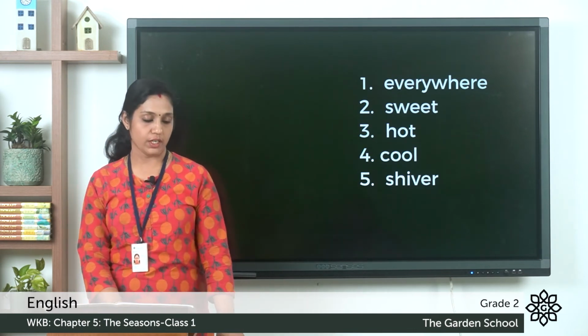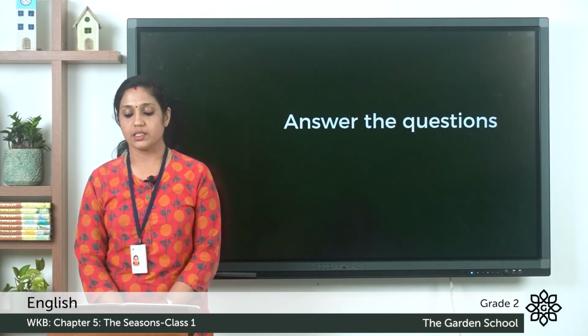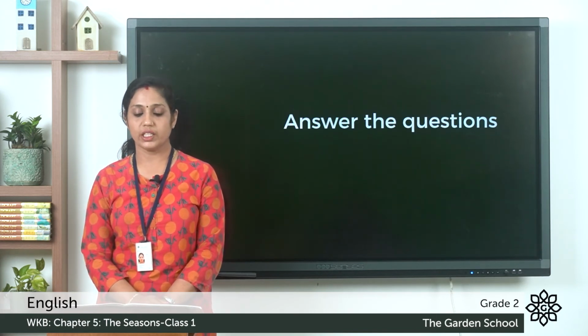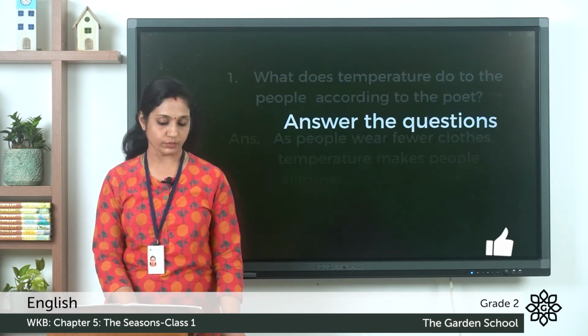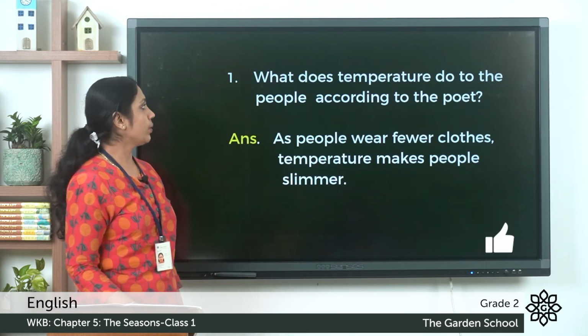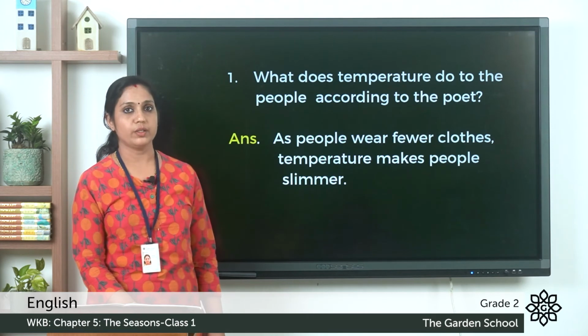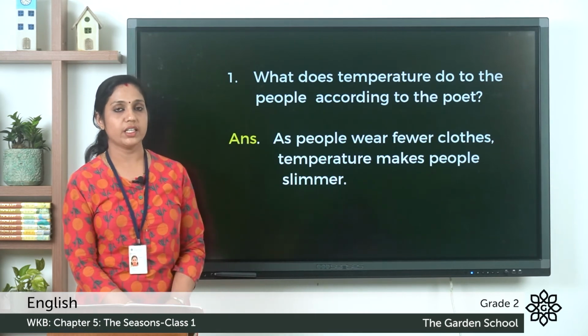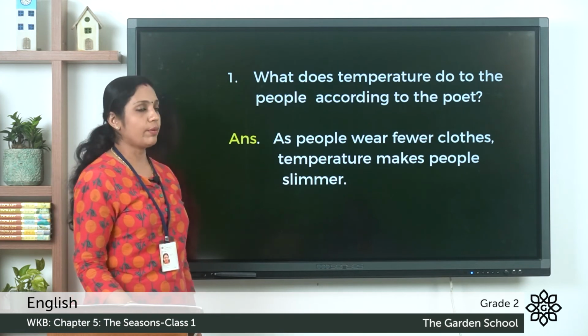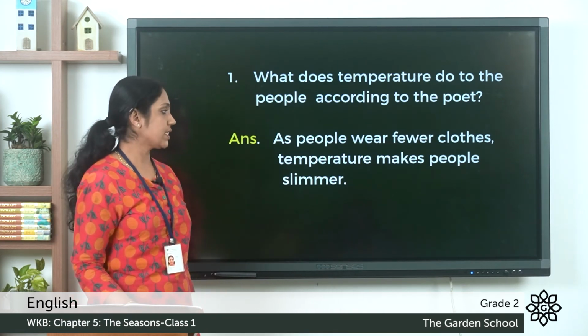Next, we have answer these questions. So you can write down here in the space provided itself. So let's look at the questions. The first question. What does temperature do to the people according to the poet? So the question is already given in the text. You can write down the answer. As people wear fewer clothes, temperature makes people slimmer.